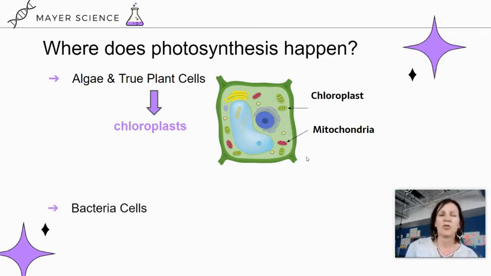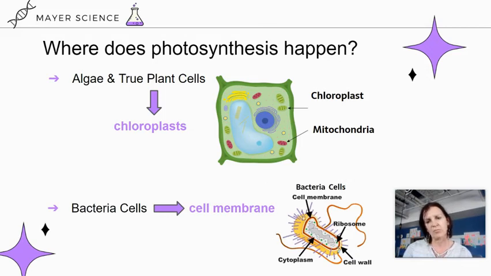In bacteria cells, which are a lot more simple than any of the plant cells, photosynthesis happens in the cell membrane, which is part of the outside of the bacteria cell.